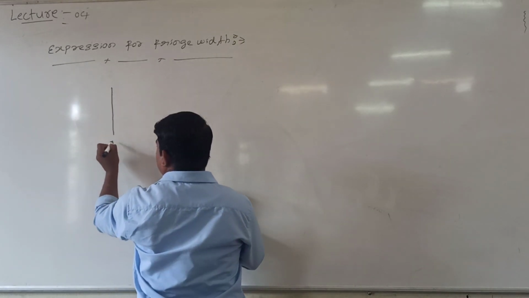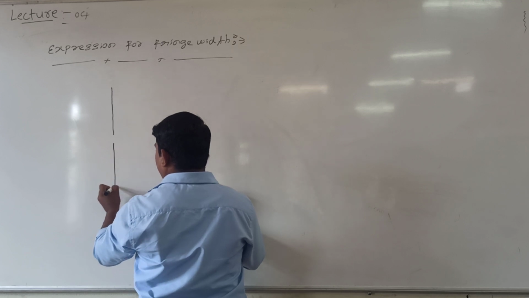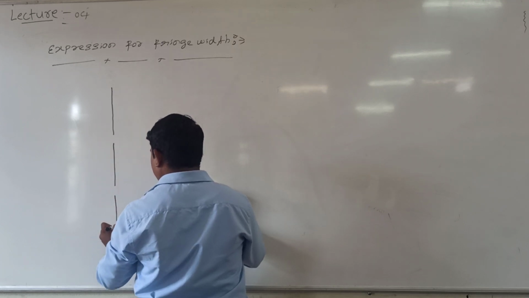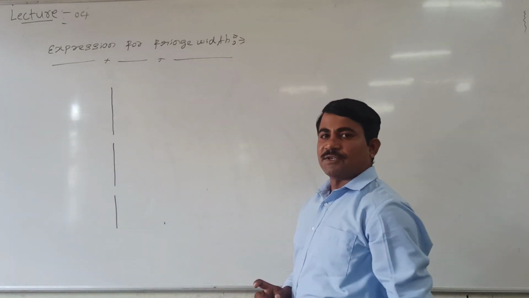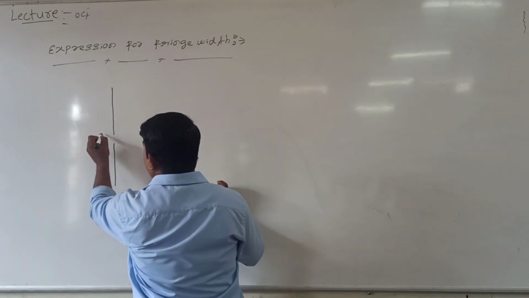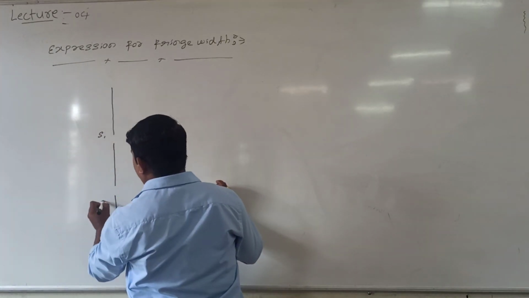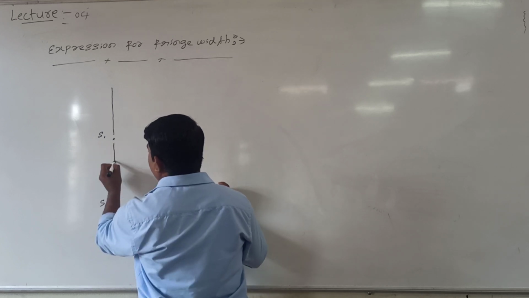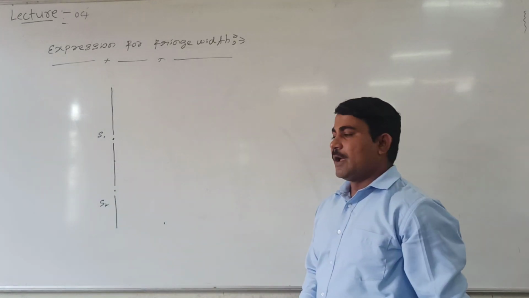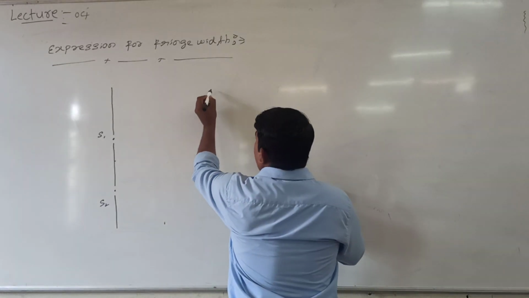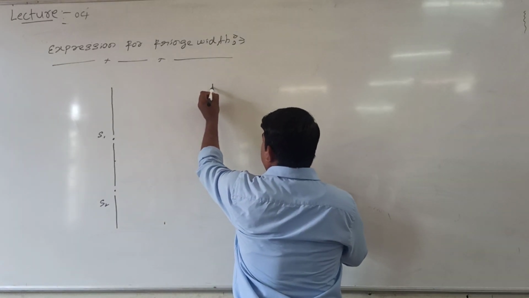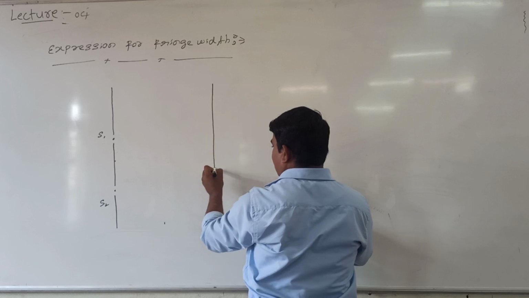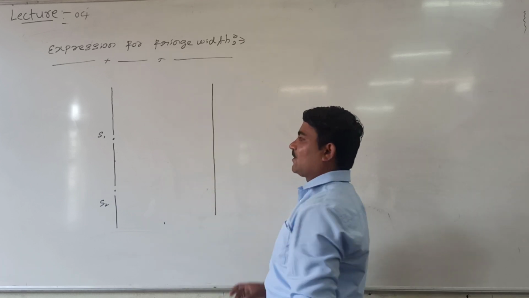Let us take their names as S1 and S2. These are two slits, so this slit I can name as S1 and this slit as S2. This is the midpoint of the two slits. Now I will take a screen. This is the screen where the interference pattern is observed.